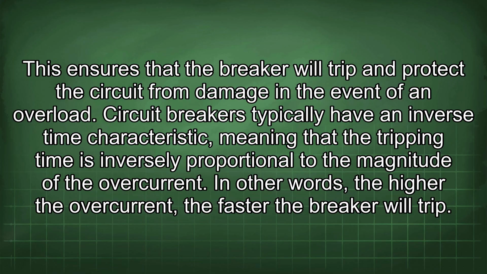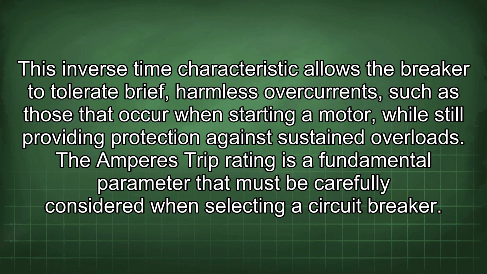This ensures that the breaker will trip and protect the circuit from damage in the event of an overload. Circuit breakers typically have an inverse time characteristic, meaning that the tripping time is inversely proportional to the magnitude of the overcurrent. In other words, the higher the overcurrent, the faster the breaker will trip. This inverse time characteristic allows the breaker to tolerate brief, harmless overcurrents, such as those that occur when starting a motor, while still providing protection against sustained overloads.